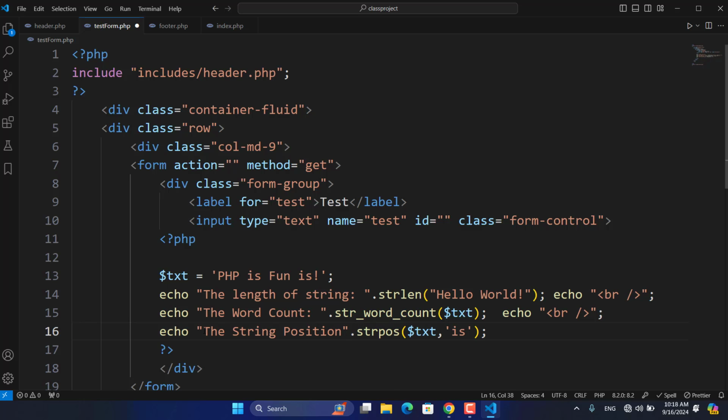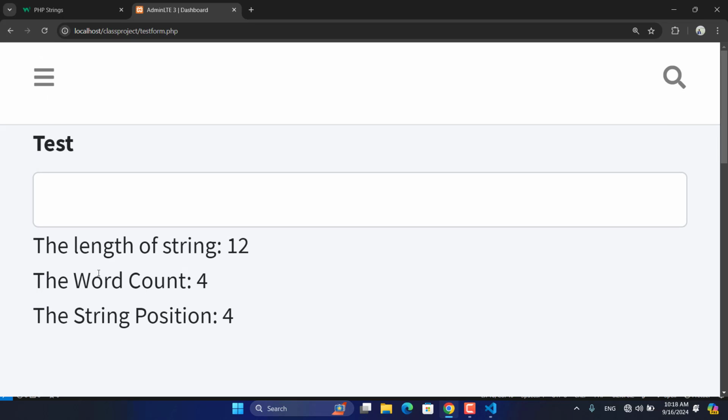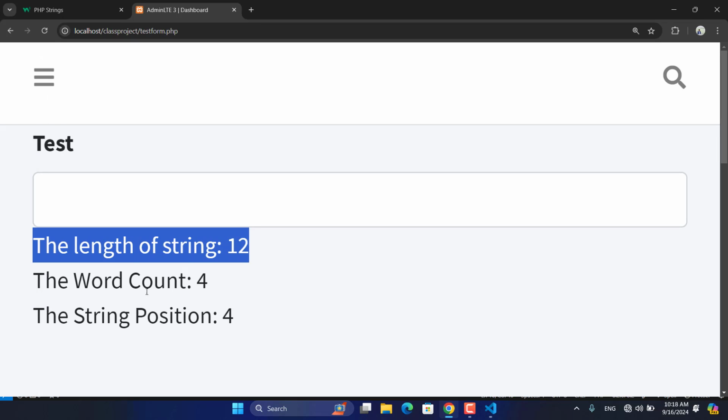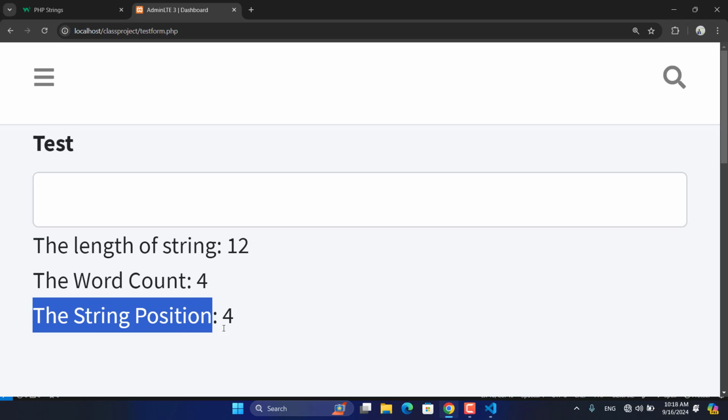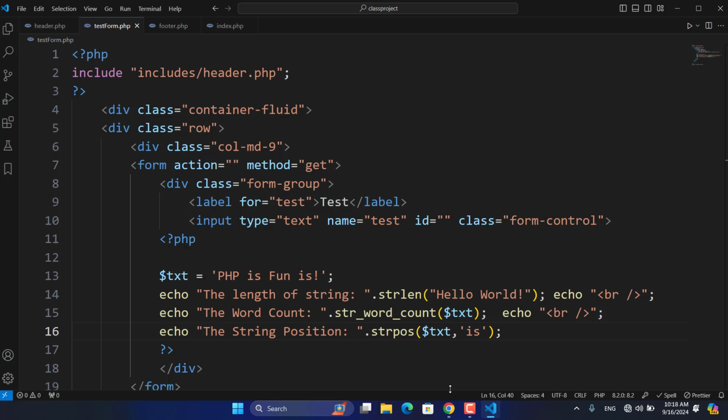So now it will be a bit better. The length of a string is 12. The word count is 4. The string position we are searching is in fourth position. The index starts from 0.